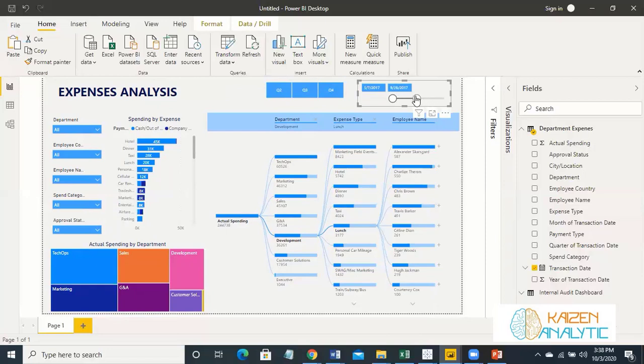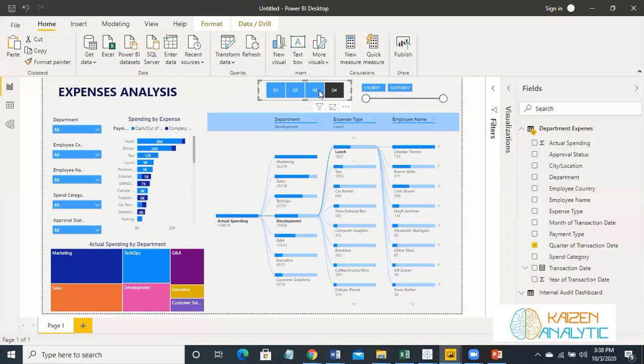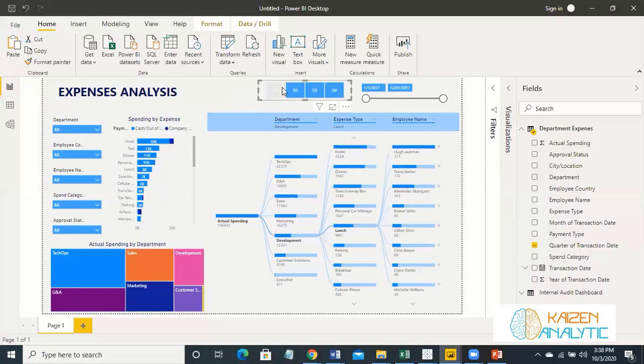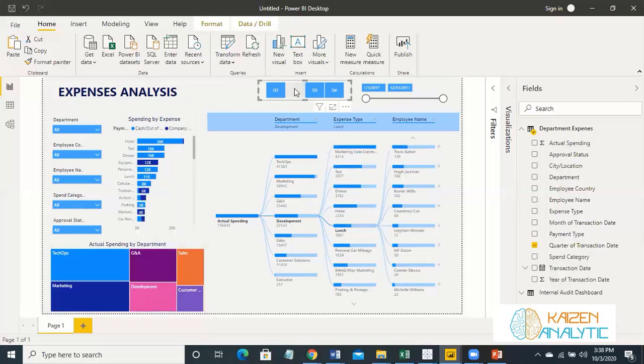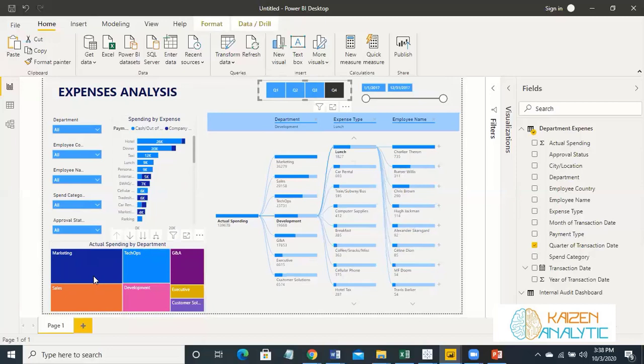So if you analyze it with, say, this period, it is giving all the information of this period. And you can analyze it in quarters, simply in quarters. So all the information is changing as far as quarters are concerned. For instance, in quarter one, tech and sales, G&A, these are doing more of the spendings. In quarter two, marketing is also included. In quarter three, sales are here, and this has changed in quarter four. So marketing is taking the lead as far as quarter four is concerned.